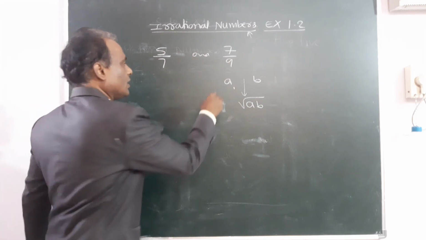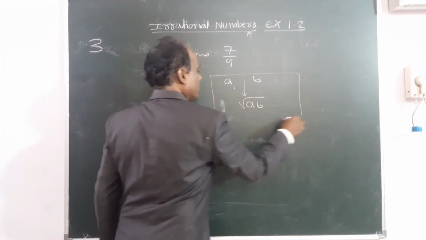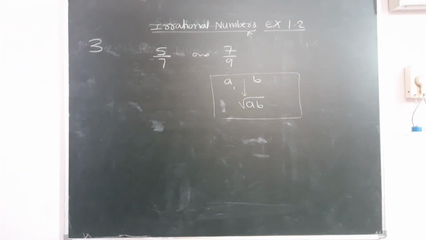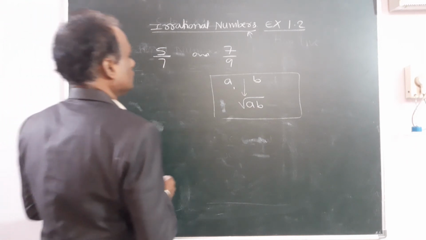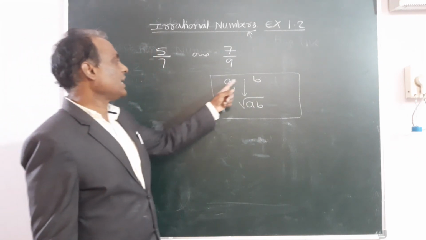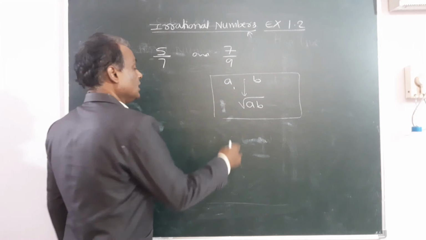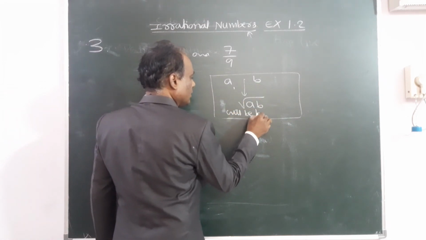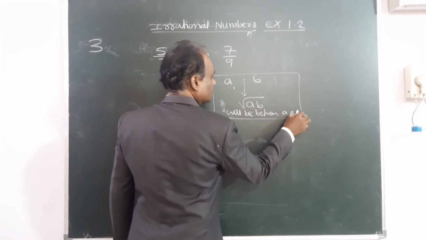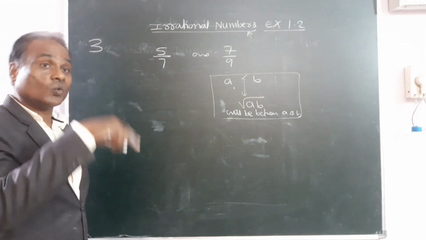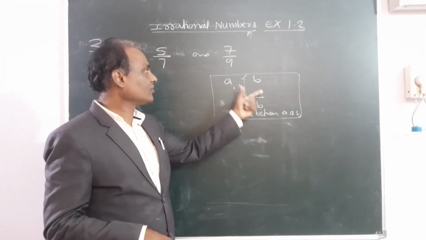So you write down this also. If A, B are two numbers, then root AB will be between A and B. This number will lie between A and B. A plus B by 2 also will lie here, root AB also will lie here.